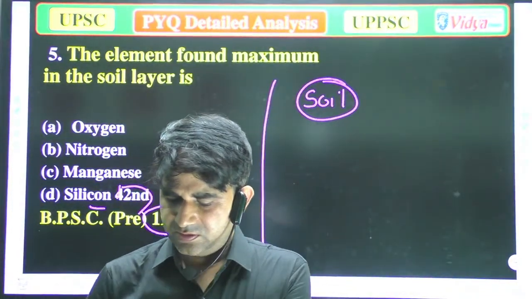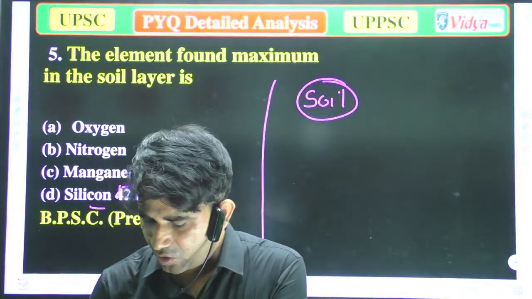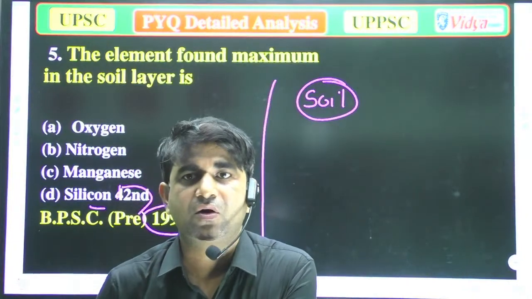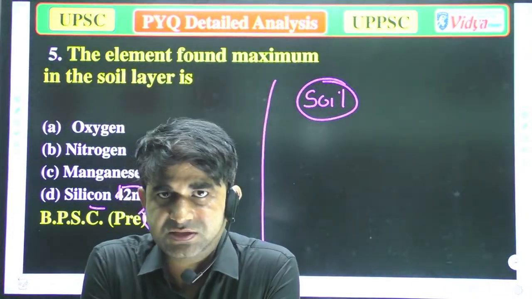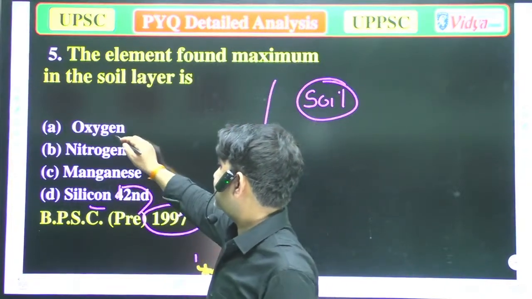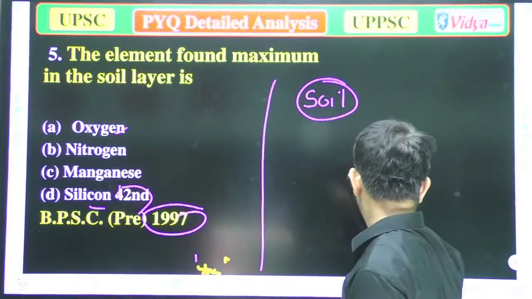Oxygen is the correct answer because oxygen is the most abundant element found on the earth surface. So your option A is correct. Now we'll move to the next question.